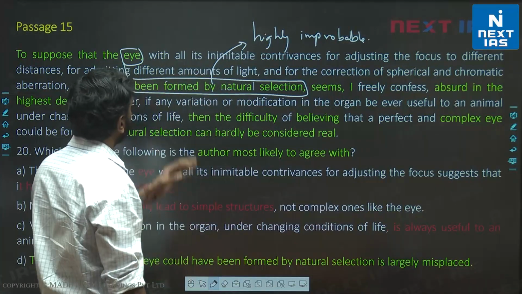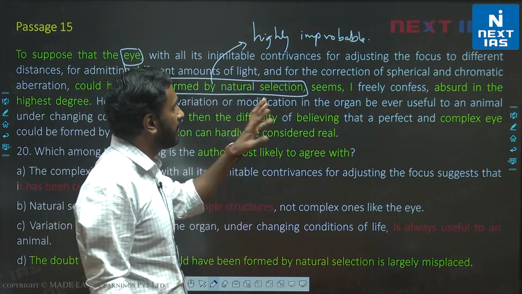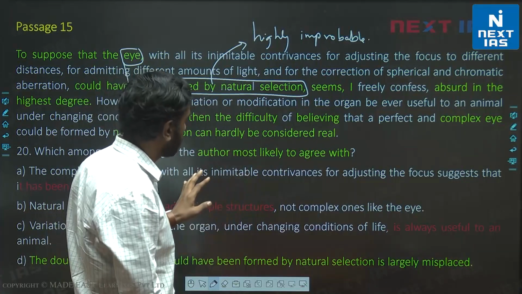ठीक है, तो ऑथर पहले बोलता है कि अगर if you look at the details of the eye, you will be like this is not formed by natural selection.